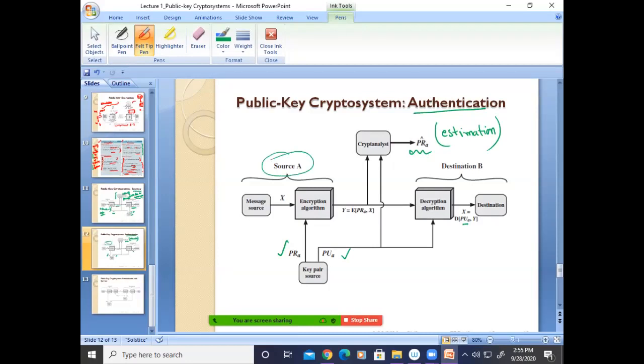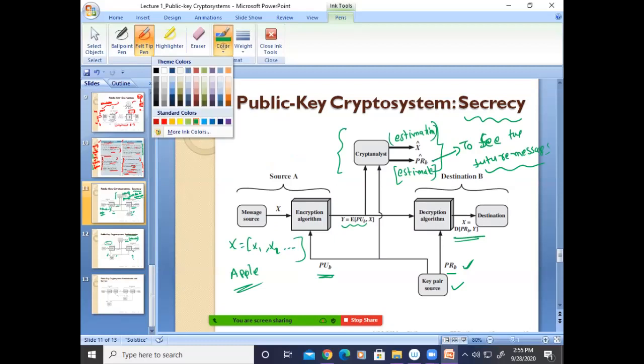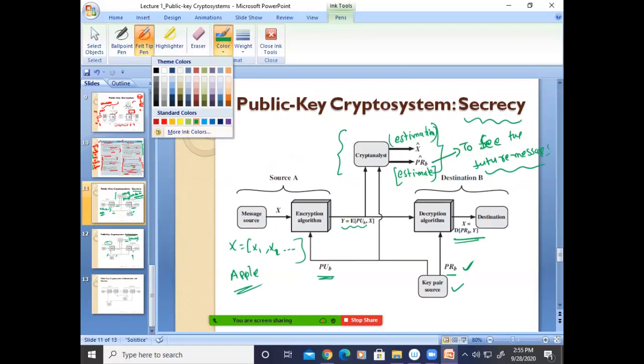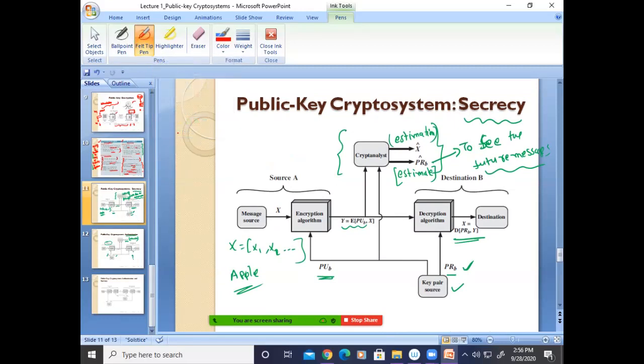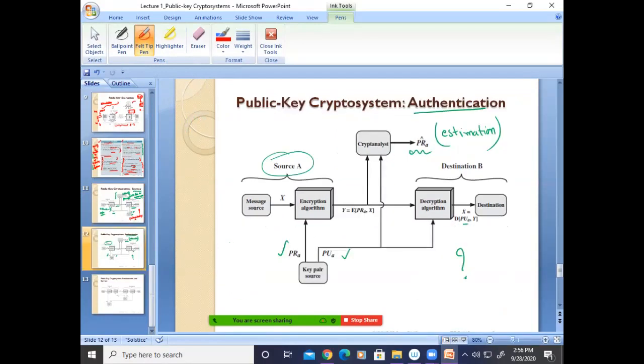Now here two problems are there. Which is not possible here and which is not possible here? Please, anyone? If one is there, one is not possible. Which one is not possible here? Here, authentication is not possible, and here, secrecy is not possible. Correct? Because here the public key is used. If I know the public key, he may try to decrypt the message.